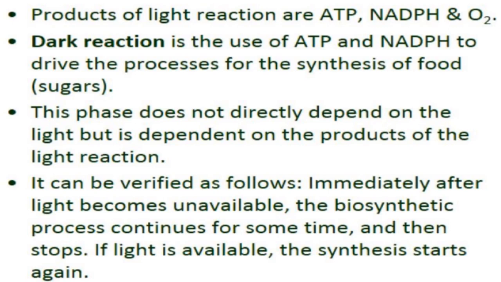Products of the light reaction are ATP and NADPH, and oxygen that we obtain from the photolysis of water. During the light reaction we also get ATP and NADPH. Now during the dark reaction there is use of ATP and NADPH to drive the processes for the synthesis of food, means for the synthesis of carbohydrates, or you can say glucose. So glucose is formed during photosynthesis, and that is formed in the dark reaction actually. And how is it formed? By the use of ATP and NADPH.